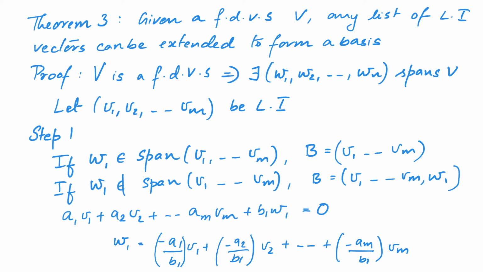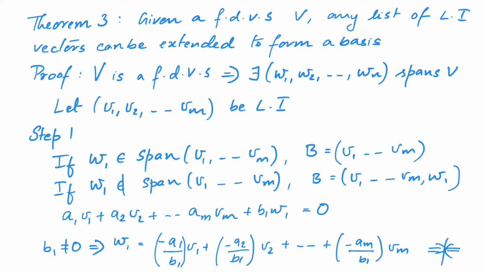But we added w1 under the assumption that w1 does not belong to the span. So that is a contradiction. In other words, the assumption that b1 is not equal to 0 leads to a contradiction, which implies that b1 has to be equal to 0. And we already saw that as soon as b1 is equal to 0, all the ai's are also equal to 0.